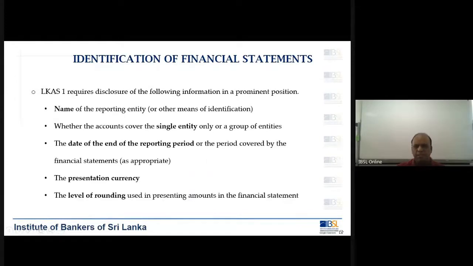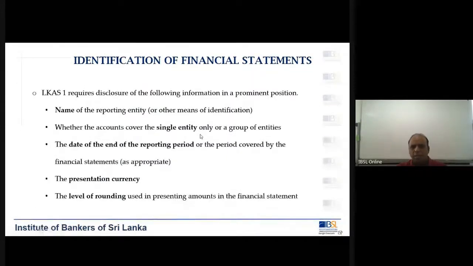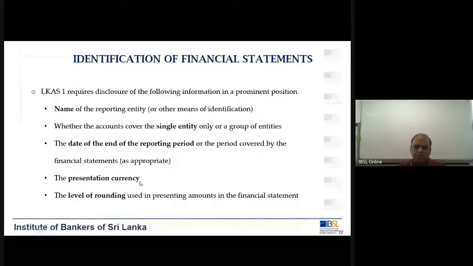Then the financial statement has to present the following details: name of the reporting entity. So you saw at the top, you had the commercial bank or the Haley's, whatever it is. Whether the accounts cover the single entity only or a group of entities. I showed you, when you say company, it is the parent, and when you say group, it is together with the subsidiaries and associates.